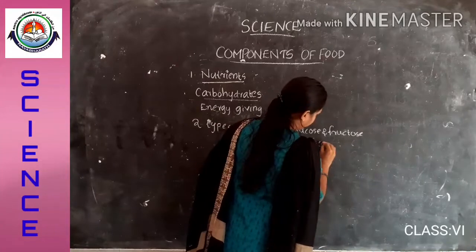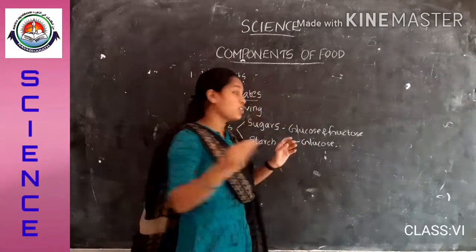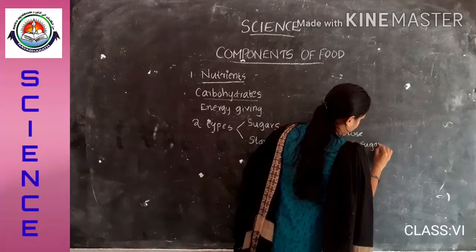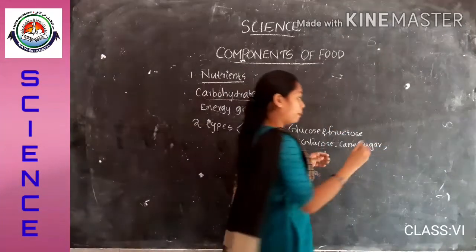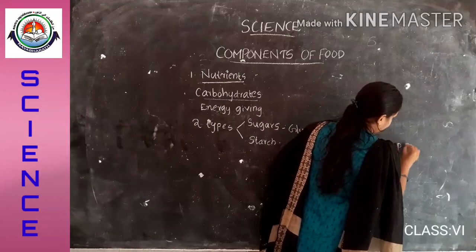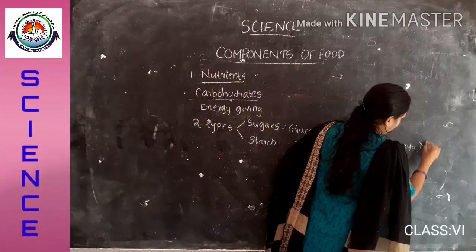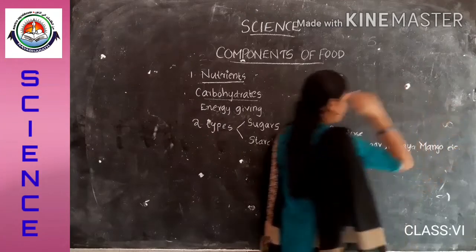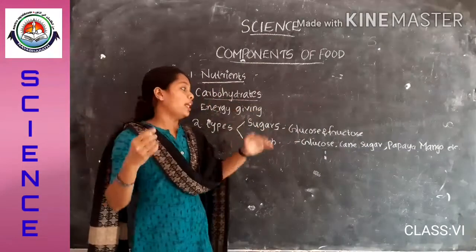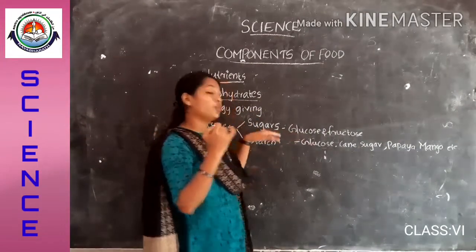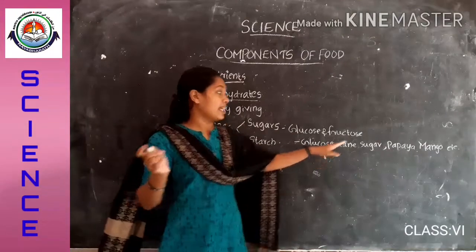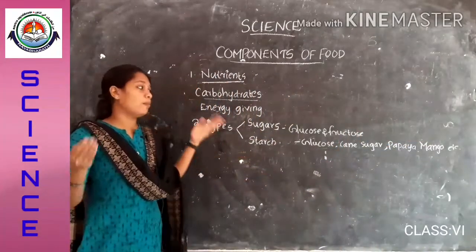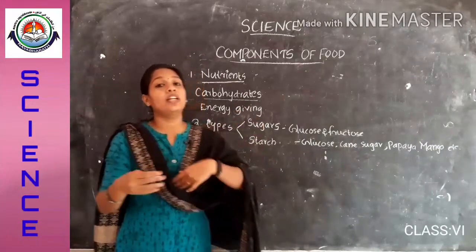glucose, then cane sugar, then fruits like papaya, pineapple, mango, grape, etc. So, these are the foods that give sugars like glucose, cane sugar, papaya, mango, etc. So, this will provide sugars in our diet.